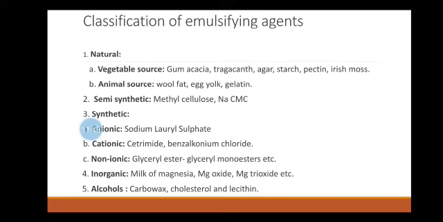Now starting with another source, natural emulsifying agents from animal sources. First example is the wool fat. It is generally used in emulsions which are meant for external use. It produces O/W type of emulsion and can absorb about 50% of water.